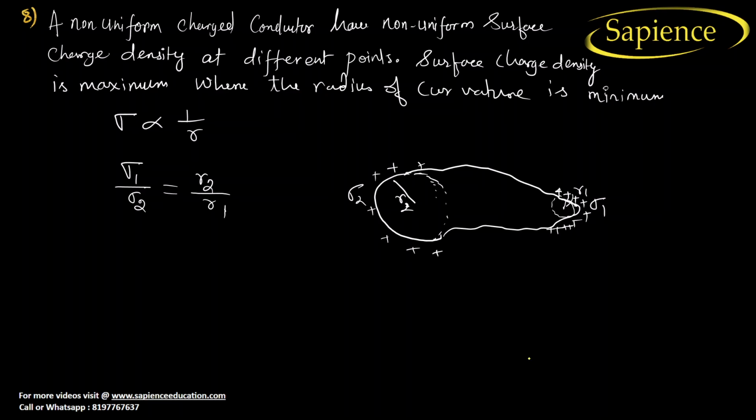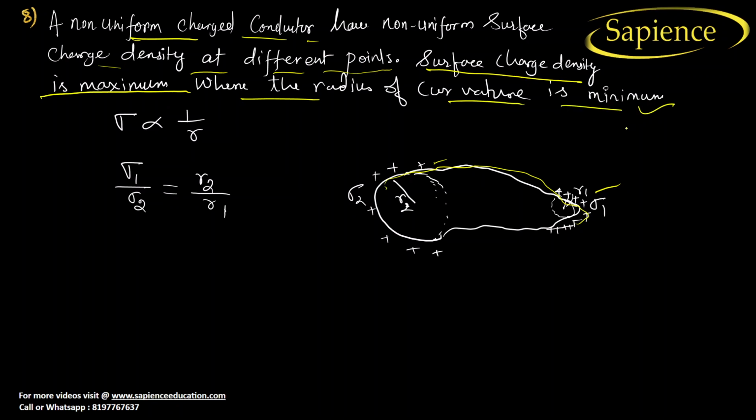Now the eighth point is a non-uniform charged conductor. A non-uniform charged conductor means the charged conductor is non-uniform in size and has a different charge density at different points. So here charge density is different, here charge density is different. So the surface charge density is maximum where the radius of curvature is minimum.